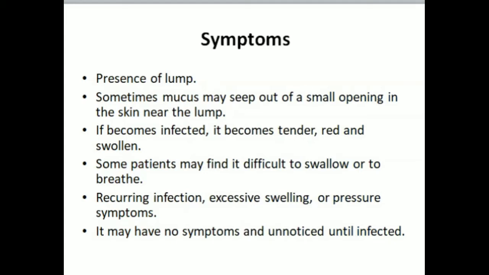If it becomes infected, it will be tender, red and swollen. Some patients may find it difficult to swallow or to breathe. Recurring infection, excessive swelling or pressure symptoms may be present. And sometimes there may be no symptoms and it goes unnoticed unless infected.